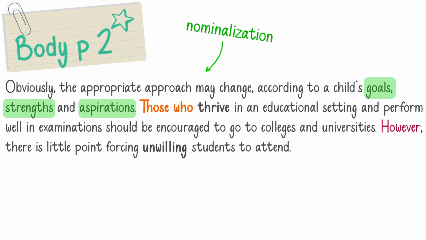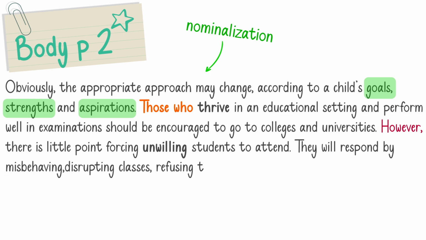What do I mean by this? Now, I should expand this. I should talk more about this part. They will respond by misbehaving, disrupting classes, refusing to work, and playing truant. Again, this is another kind of nominalization here. I'm using some synonyms. I'm using some words to expand my idea. Misbehaving, disrupting classes, refusing to work, and playing truant, right?